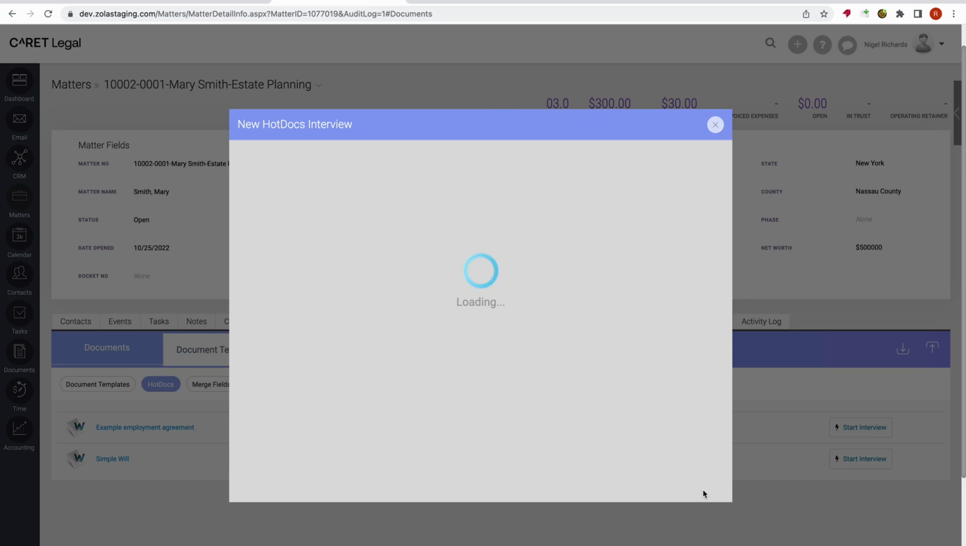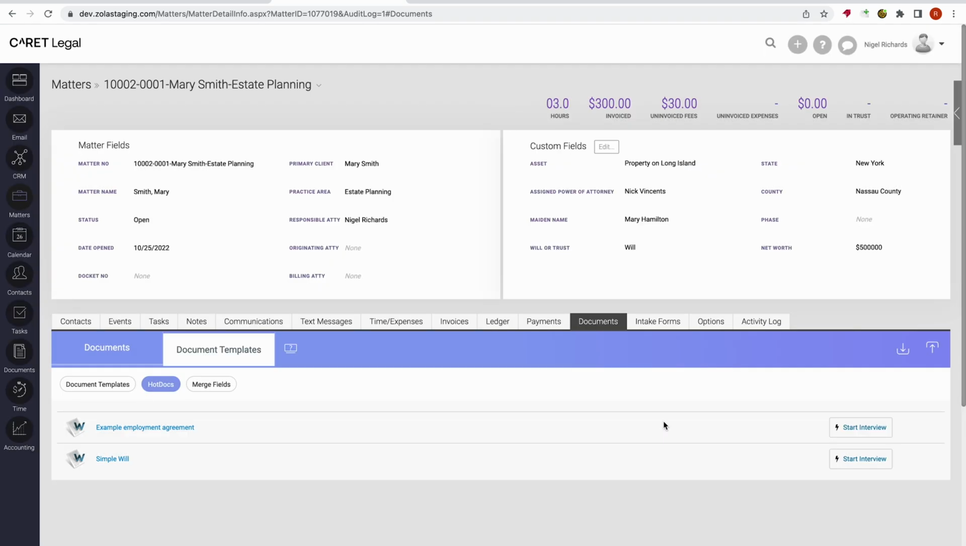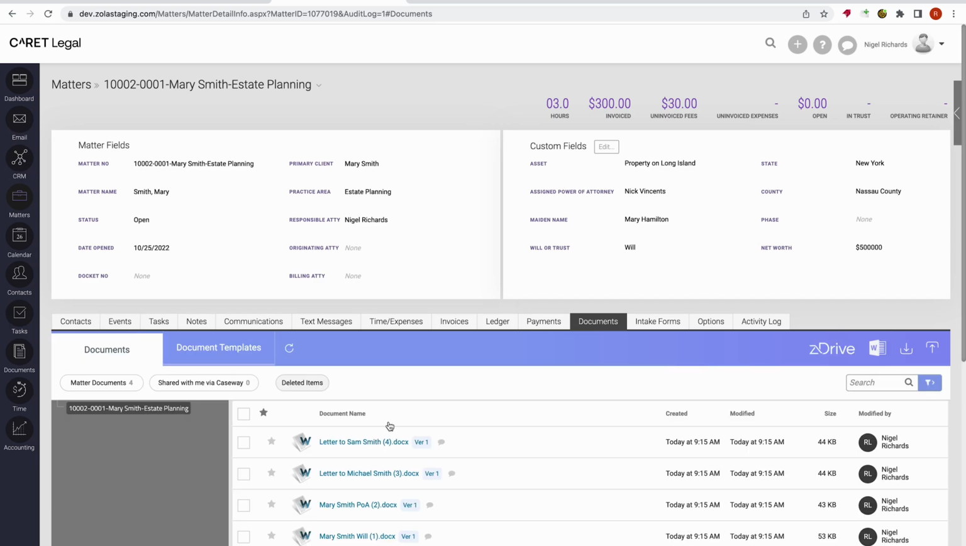Once the interview has been finished, we're now generating a document, and we're going to allow our users to edit the name of that document, saving that as a CARET Legal doc. And you'll see over here, in this interview, we're actually generating 4 documents within one. I can go ahead and select Complete Upload, and now those documents are available. Now they're going to be OCR'd. You can edit them within CARET Legal, leverage our emailing component to send that out to the appropriate parties. The process has been completed.